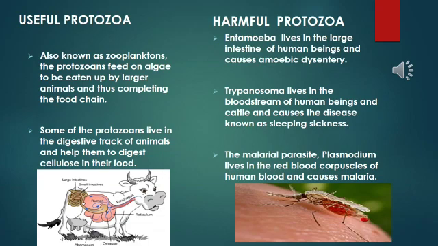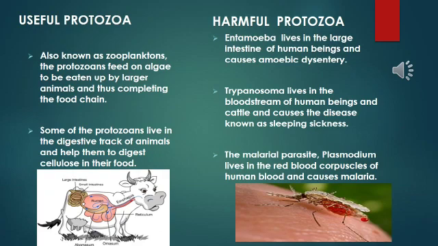Let's discuss useful protozoa and harmful protozoa. Protozoa have both effects. They can be useful for organisms and harmful too. Therefore, let's discuss useful protozoa first. Protozoa are also known as zooplanktons. Protozoans feed on algae, which are eaten up by large animals, thus completing the food chain. They are helping in completing the food chain.